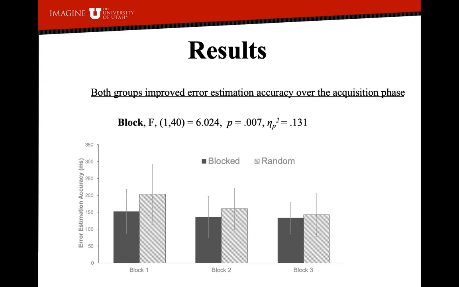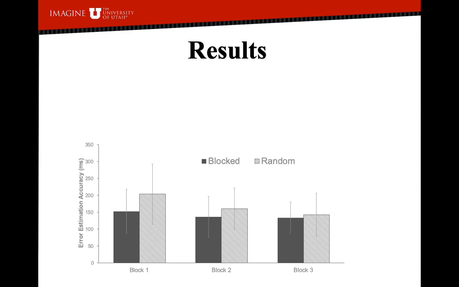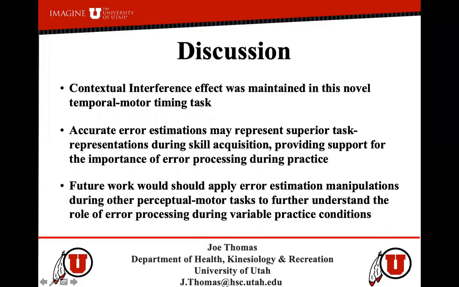However, there was a main effect of block in terms of error estimation accuracy, meaning that for individuals who estimated errors, both blocked and random practice groups were able to statistically improve their error estimation accuracy during the acquisition phase, showing a deeper understanding of their performance relative to the target.